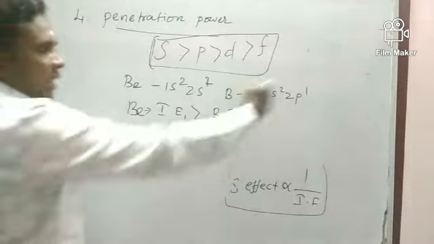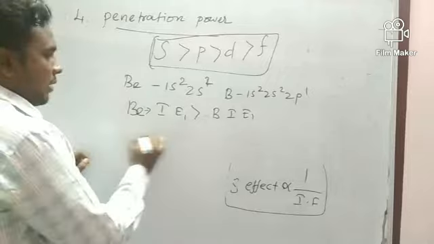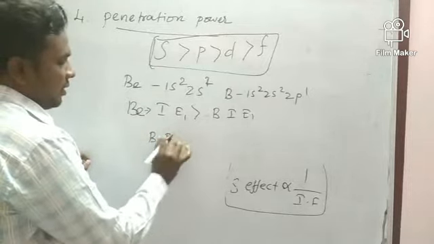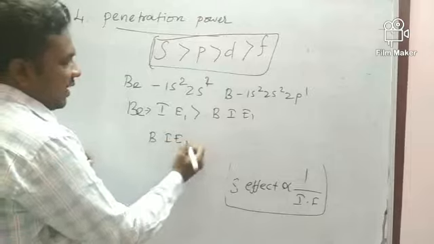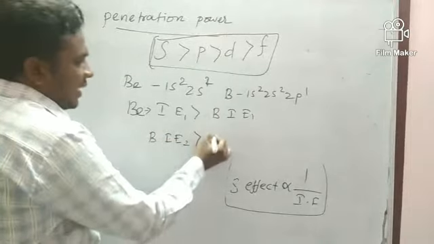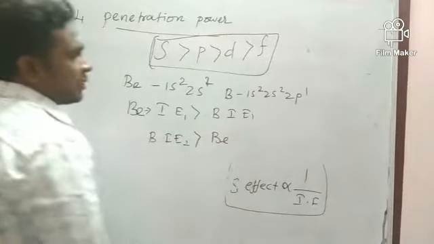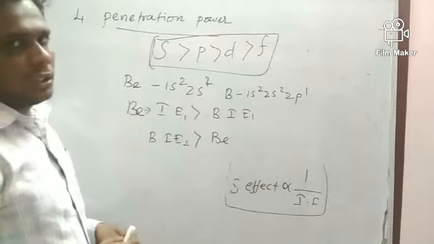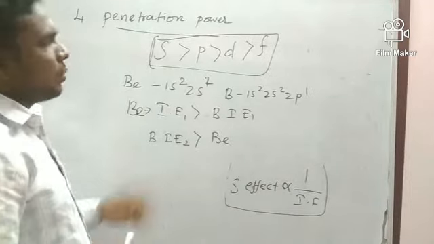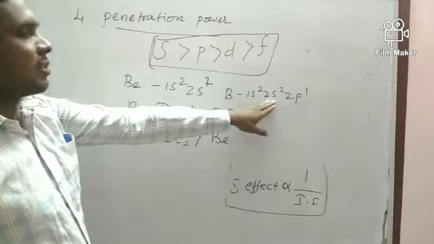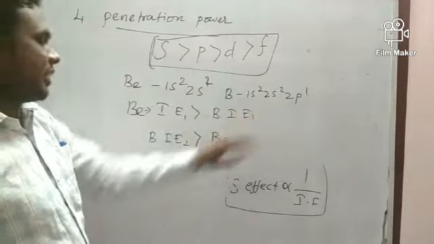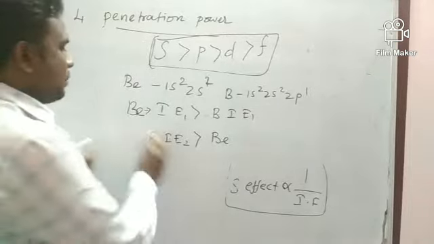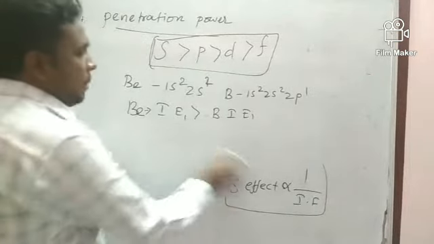But after I have removed the electron from boron, you have to listen here: boron's second ionization energy is always greater than beryllium's second ionization energy. The reason is that boron has attained a stable configuration. So this is about penetration power.